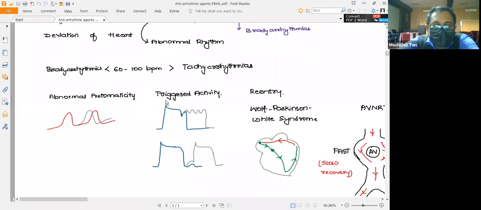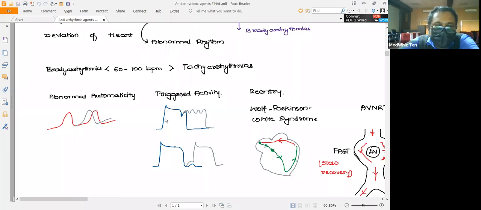Another mechanism is due to the triggered activity. Triggered activity can be seen with the myocytes in the cardiac muscles. Here it can be due to the early depolarization. As you remember, phase 0, phase 1, phase 2, phase 3 and phase 4. Phase 0 represents the depolarization and phase 3 represents the repolarization.